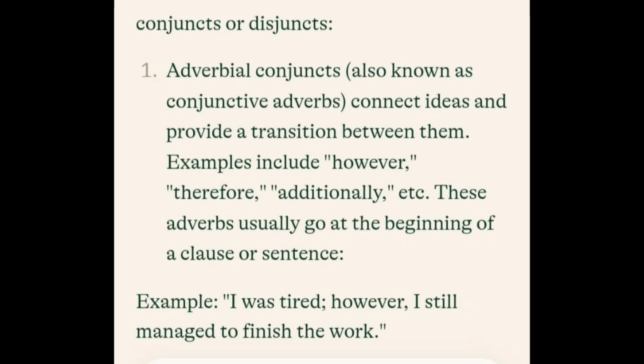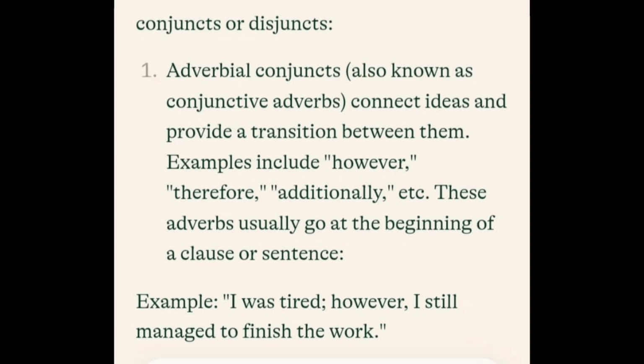For example, adverbs like however, therefore, additionally, etc. They usually go at the beginning of a clause or a sentence. For example, I was tired. However, I still managed to finish the work.